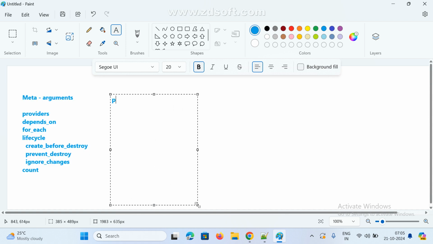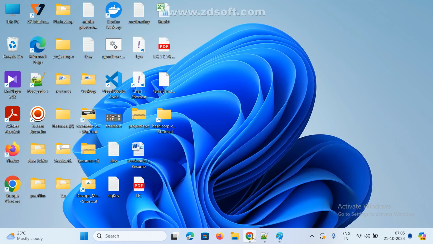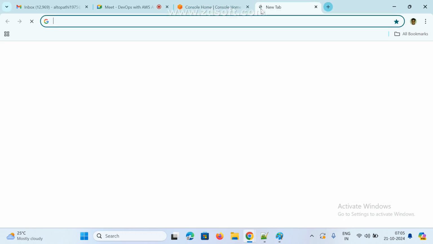Very important, provisioners. There are three types that we mostly use. One is the file provisioner, the second one is local-exec, and the third one is remote-exec. So these are the provisioners. And also, under this, there is one more, null_resource, very important. Interview also, mostly they ask this question.